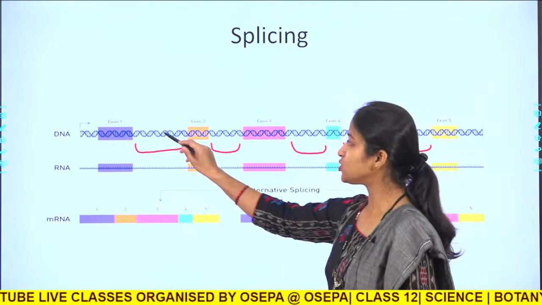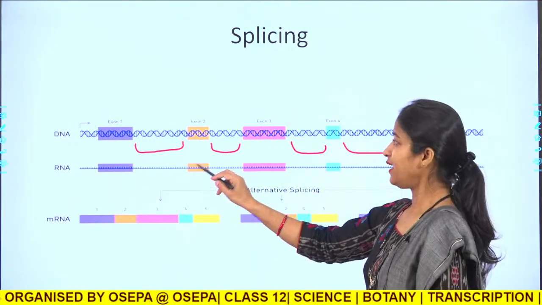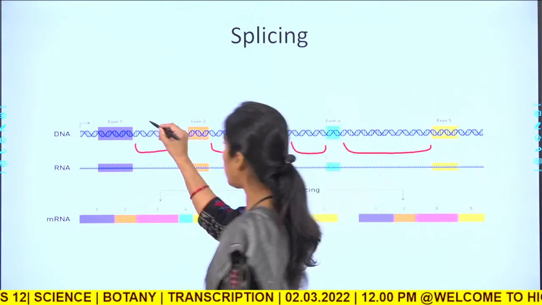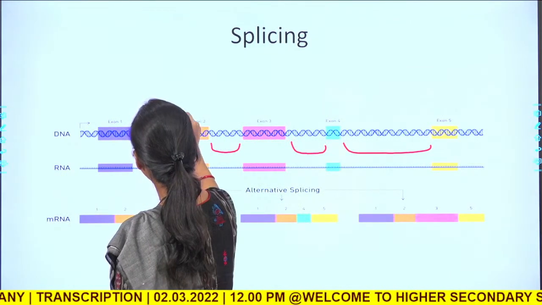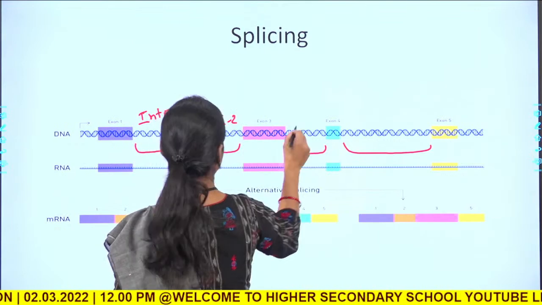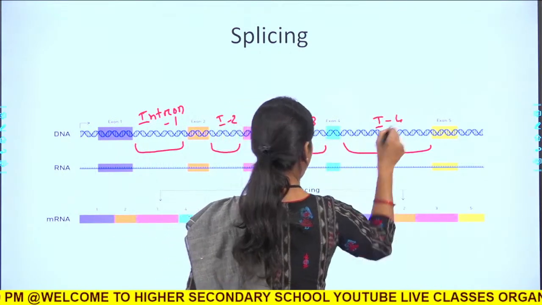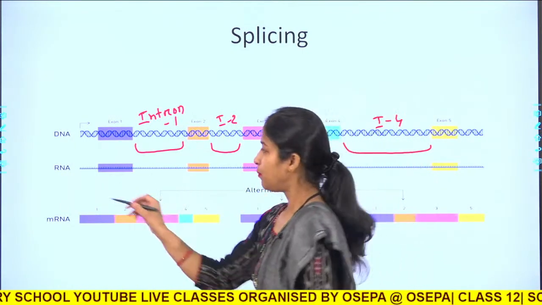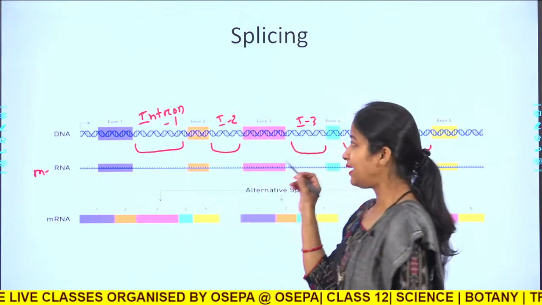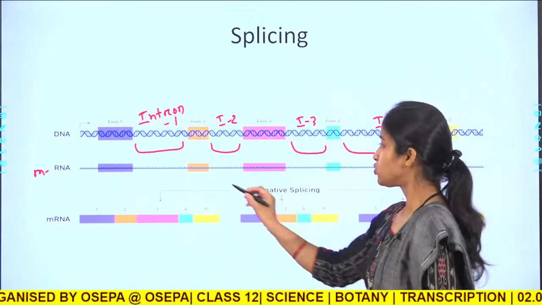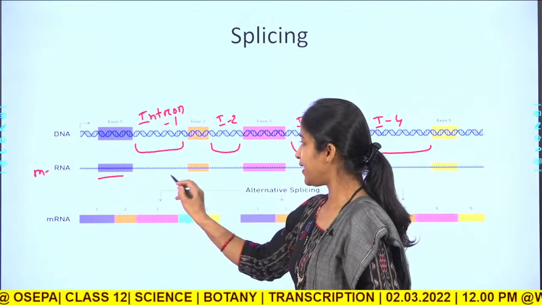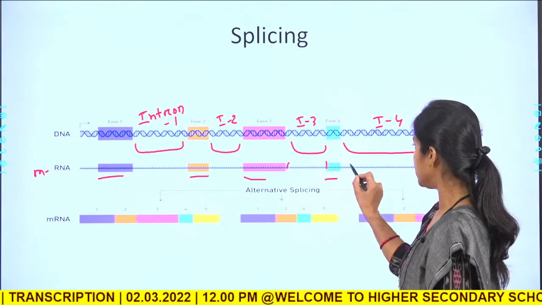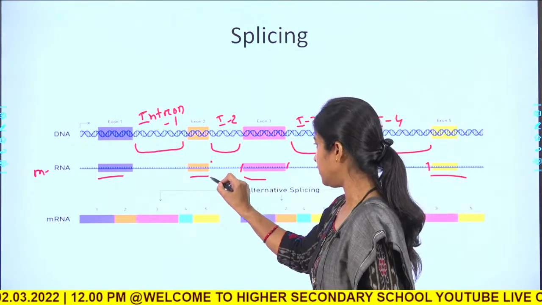So, this part has to be cut off. Well, you see the DNA transcribes the RNA, and the interrupted regions are called introns. This is intron 1, intron 2, intron 3 and intron 4. These regions are transcribed into the RNA strand, particularly the mRNA strand, and these introns have to be cut off. Here you see these regions are the exonic regions, exon 1, exon 2, 3, 4 and 5, and these blue regions have to be cut off.